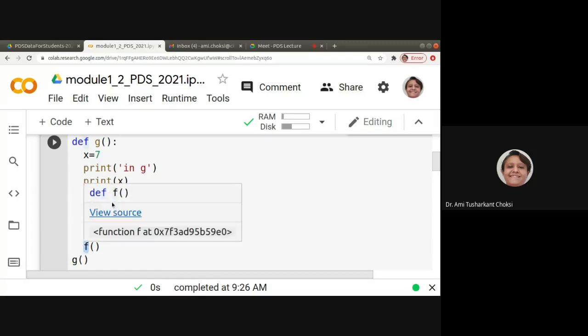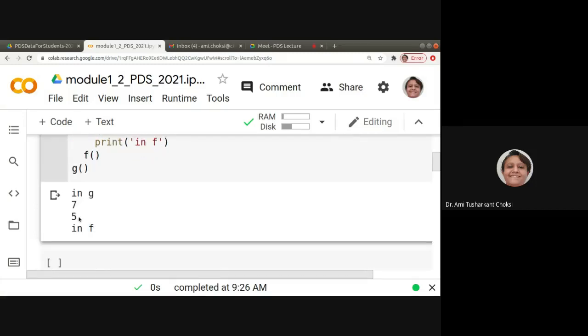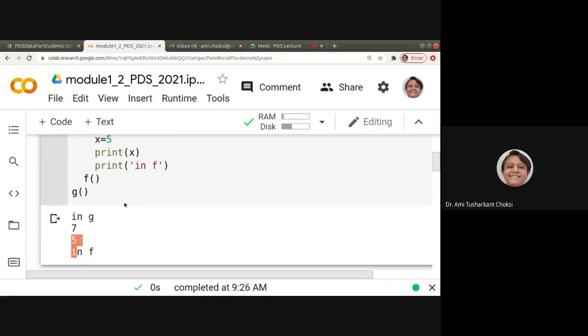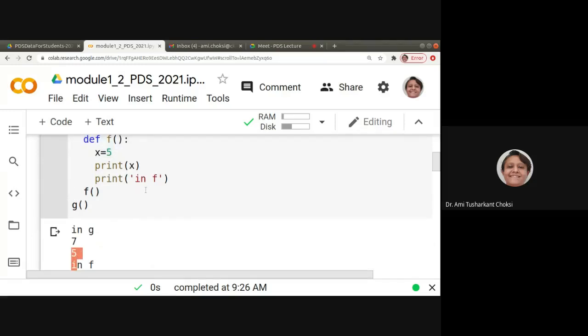Okay, so f is called and so it will take x is equal to 5. Print x, so it will consider the value of 5 and in f. Why is it so? Because always the local parameter is having the precedence for the function, right? Whatever is the local parameter, it has higher precedence than the outer function, right?